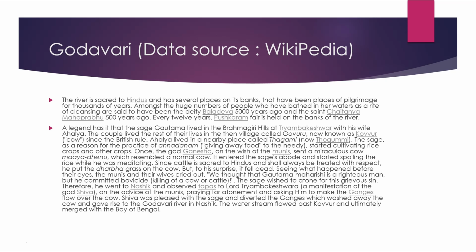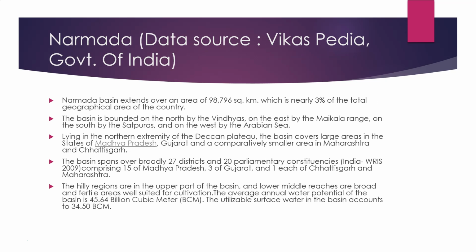Shiva was pleased with the sage and diverted the Ganges, which washed away the cow and gave rise to the Godavari river in Nashik. The water stream flowed past Kovur and ultimately merged into the Bay of Bengal.